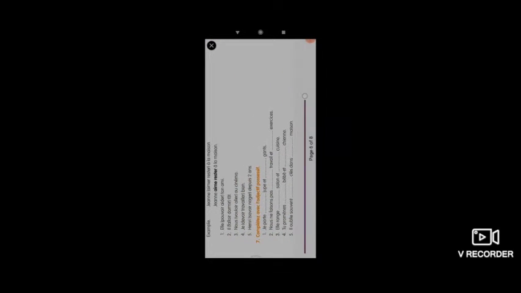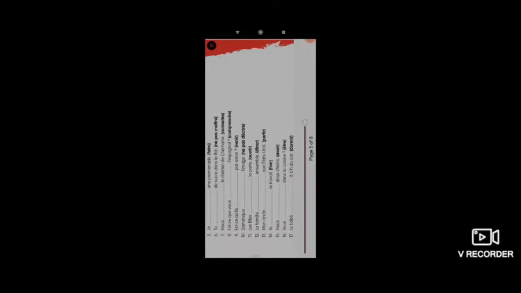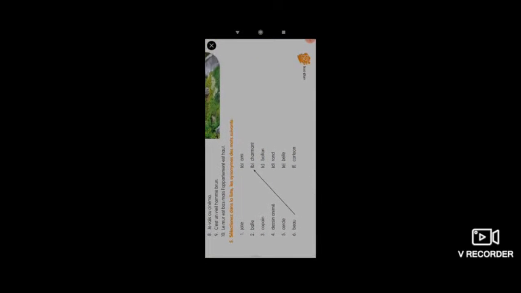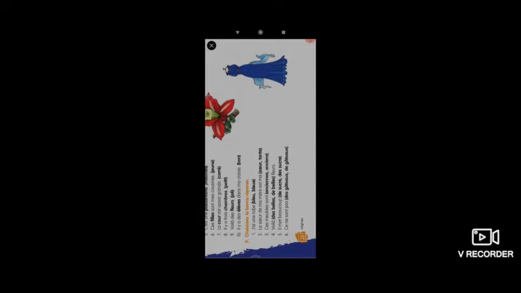Now we are going to see exercise number 6. Exercise number 5 you can just do on your own. Today we will see exercise number 6, and if we have time we will also see exercise number 10. Shall we start? Before getting into exercise number 6 we must know what we are talking about.